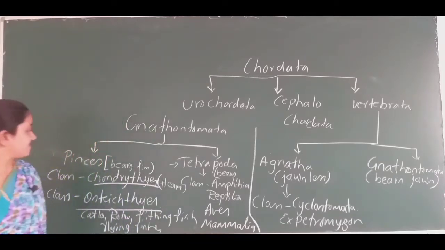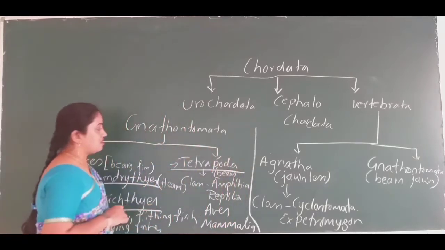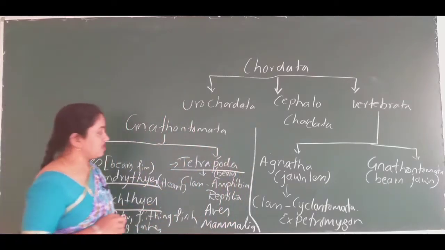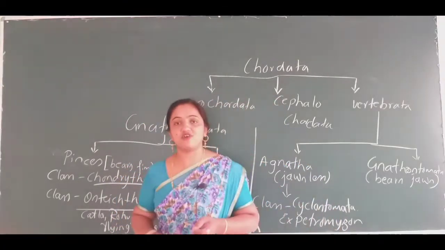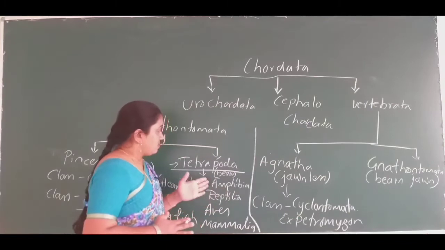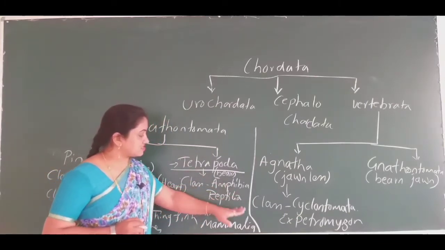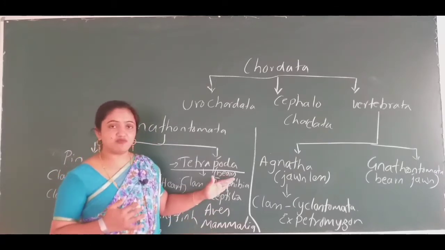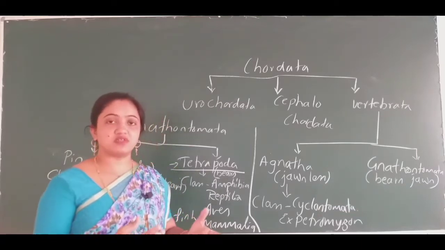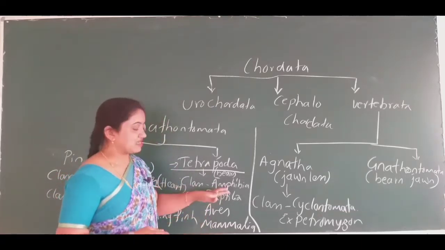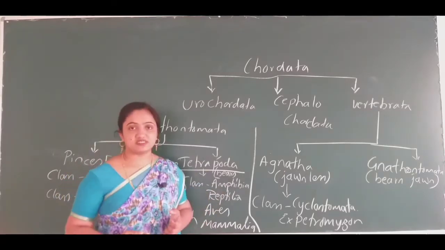Alright, if we start moving forward, describing the superclass Tetrapoda: tetra and poda. Tetra means what? 4. Poda means what? Appendages. Do you really think that all the animals that come under these classes possess the 4 limbs? Is that really the truth? Few exceptions are there.